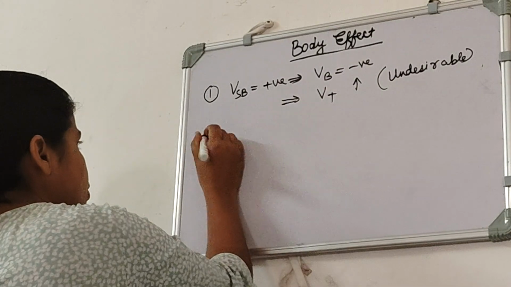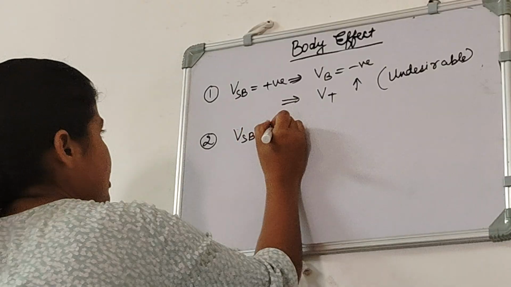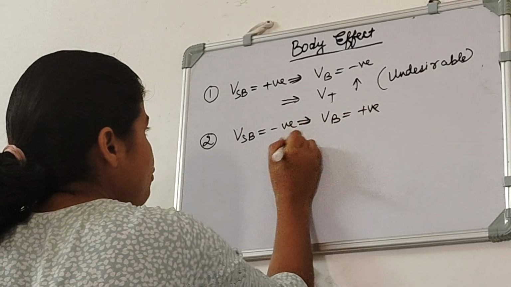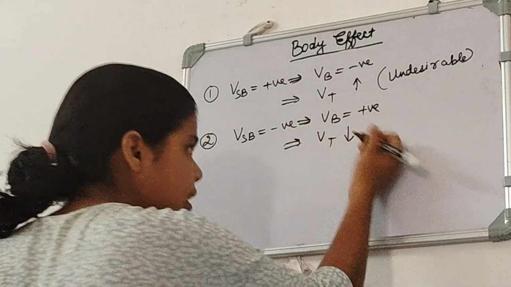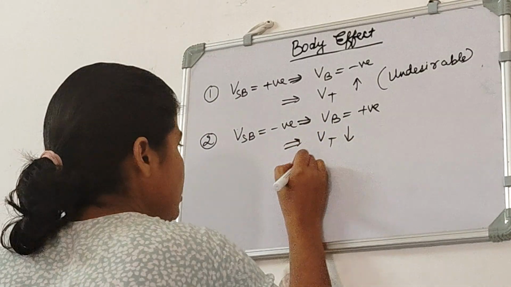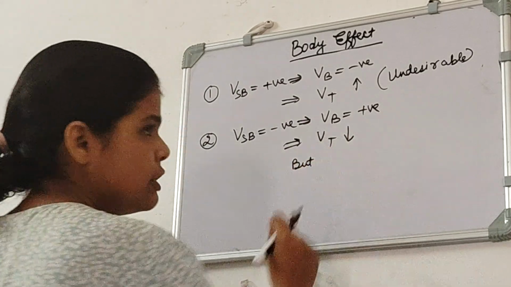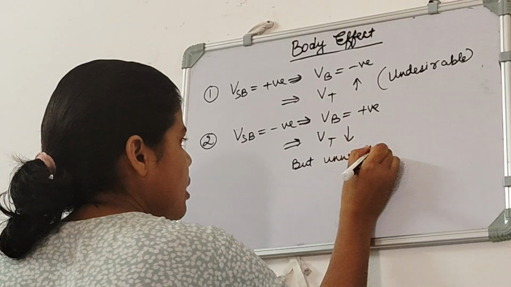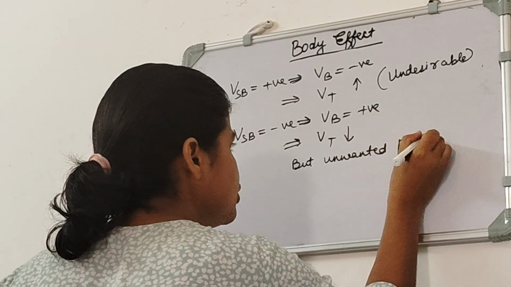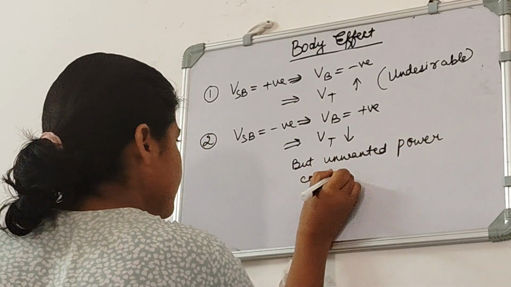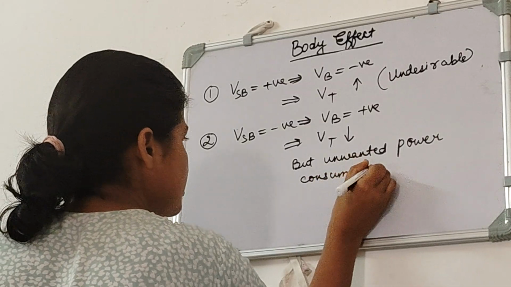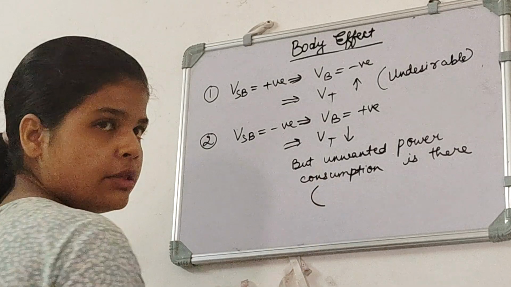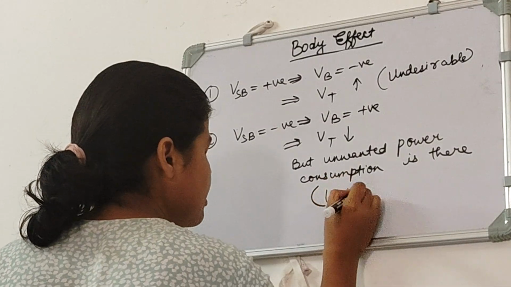But in second case also, if we see VSB is negative, VB is positive, and that means VT to be decreasing, but there is one more thing happening here, unwanted power consumption is there. So we don't want this also, so this is also undesirable.